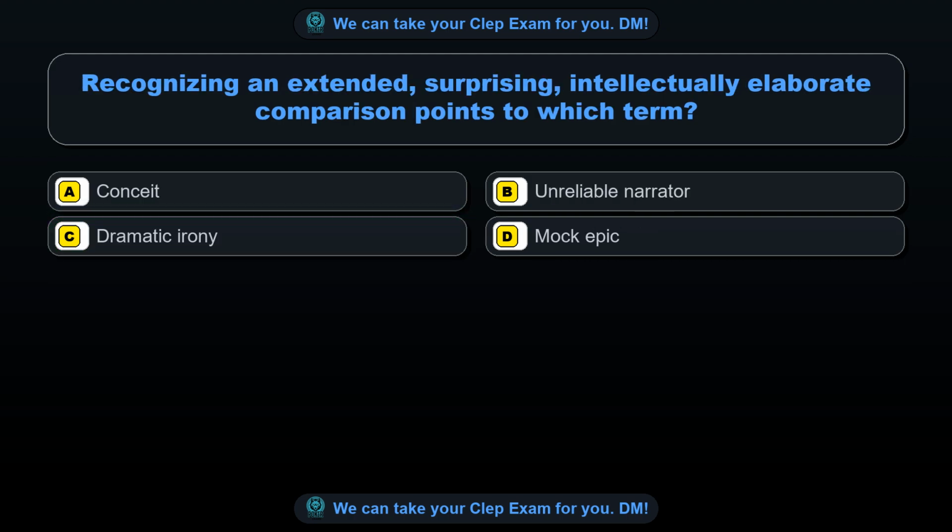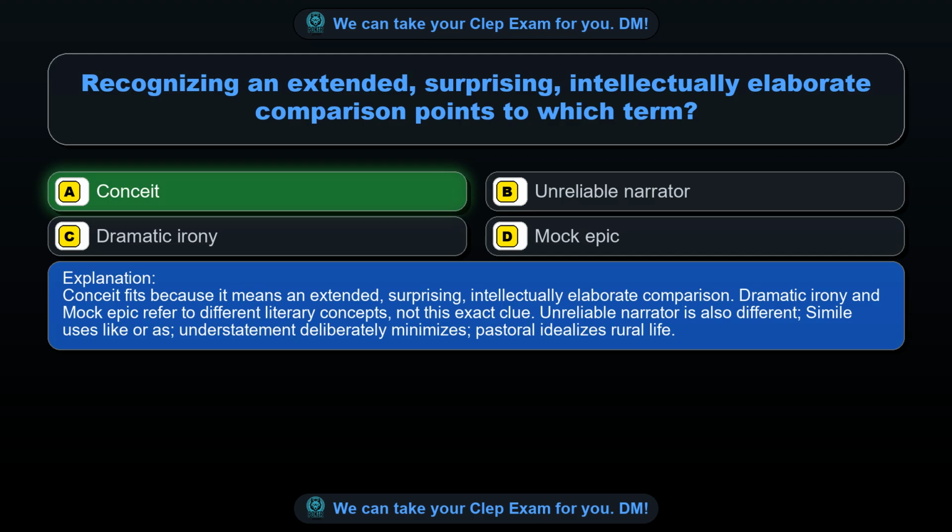Question 41. Recognizing an extended, surprising, intellectually elaborate comparison points to which term? Option A. Conceit. Option B. Unreliable narrator. Option C. Dramatic irony. Option D. Mock epic. The correct answer is option A. Conceit. Conceit fits because it means an extended, surprising, intellectually elaborate comparison. Dramatic irony and mock epic refer to different literary concepts, not this exact clue. Unreliable narrator is also different, simile uses like or as, understatement deliberately minimizes, pastoral idealizes rural life.